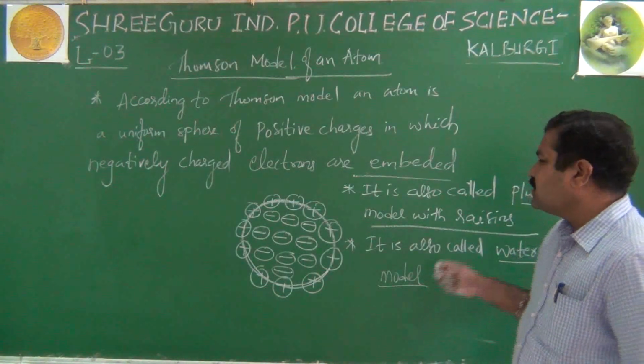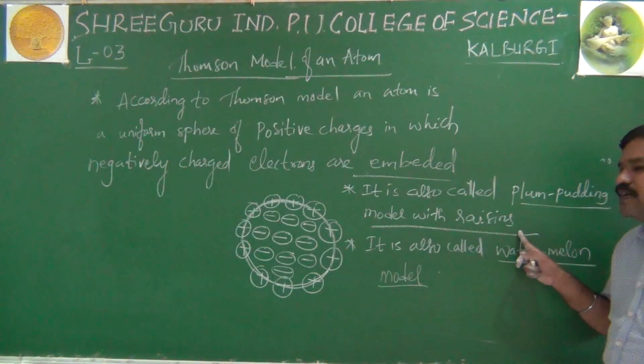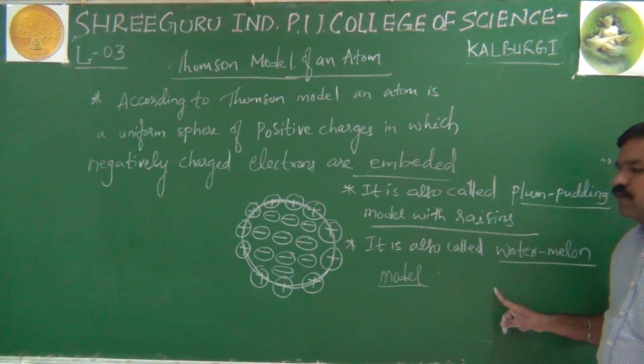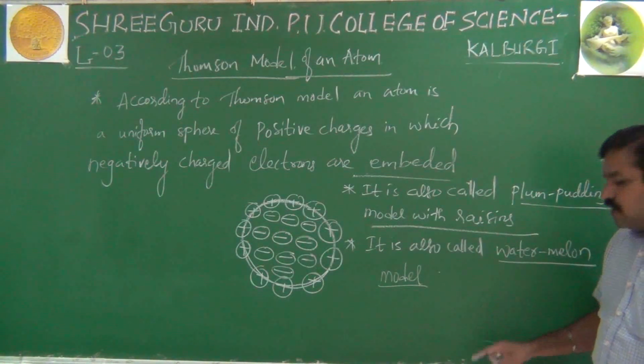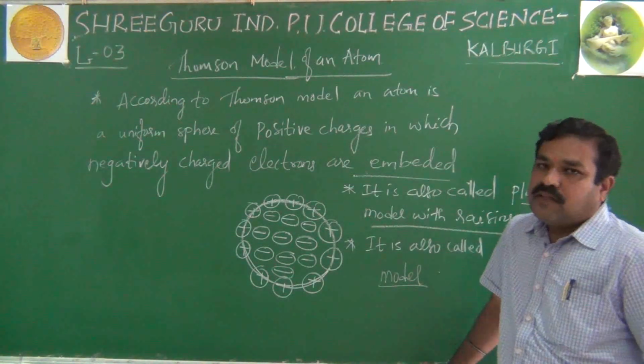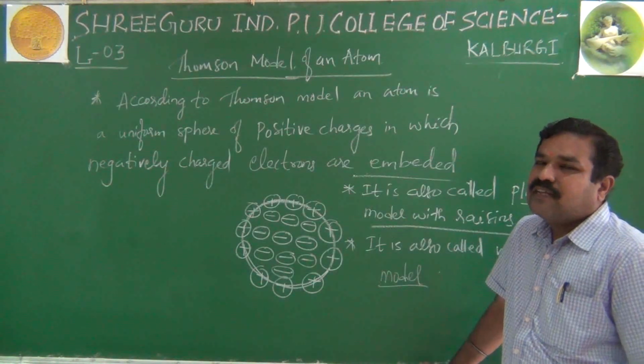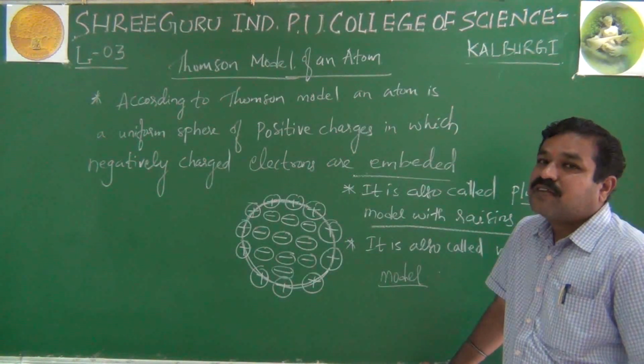Then he has compared the model to plum pudding model with raisins, or the watermelon model. But the theory was not so satisfactory. Why was the theory discarded? Because the theory fails to explain satisfactorily anything about the stability of atoms.